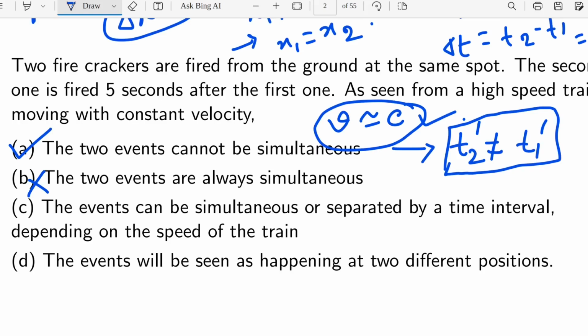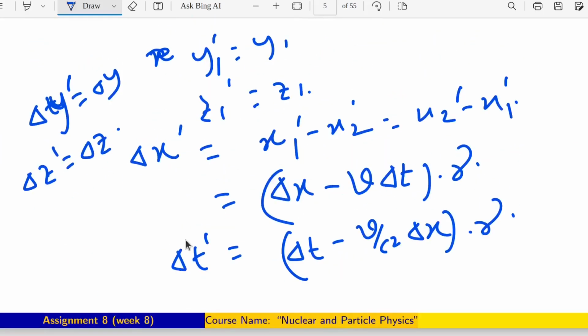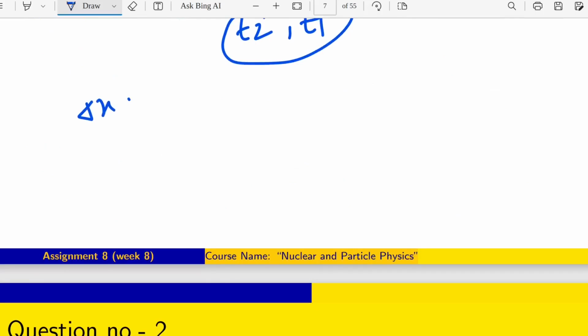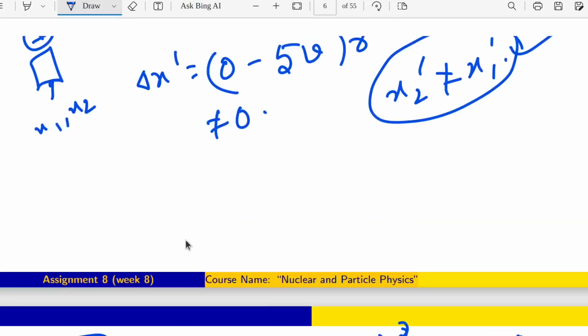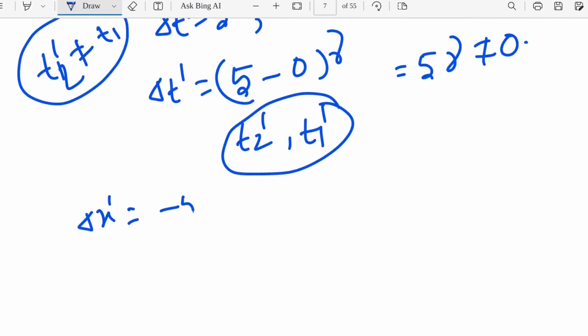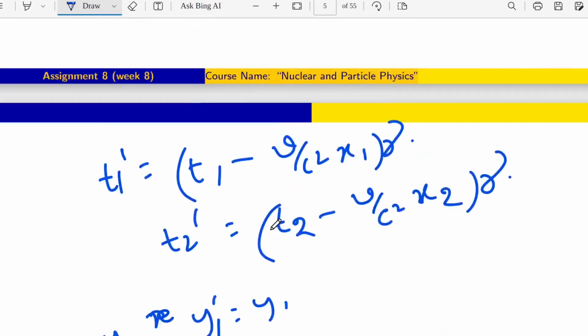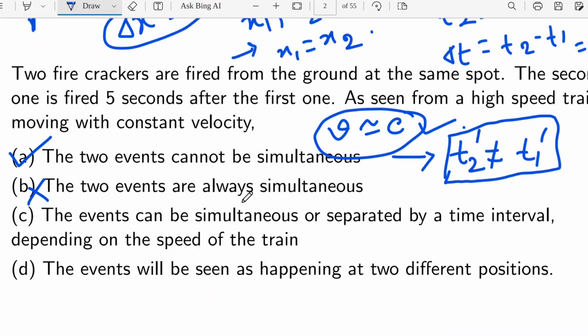So what they are asking here is, what was the expression for delta x prime? The expression was like minus 5 v gamma, and delta t prime is like 5 gamma. Now you can see that inside that gamma also there is v, 1 minus v square by c square. So v will be there, and from here also we have a v. So depending on the velocity we can tell that delta x prime and delta t prime will be different.